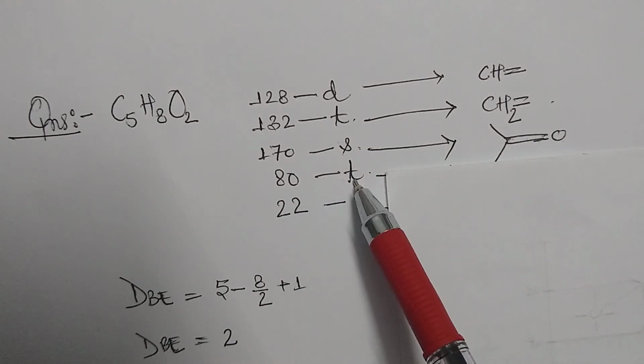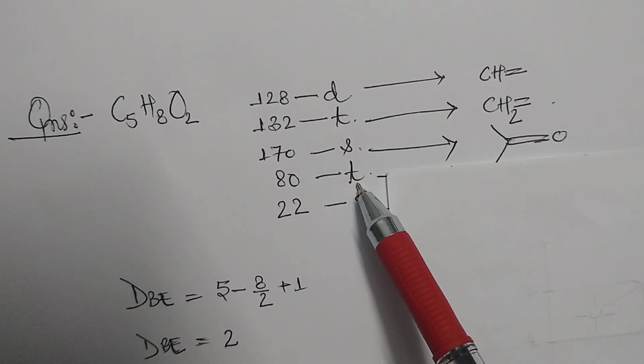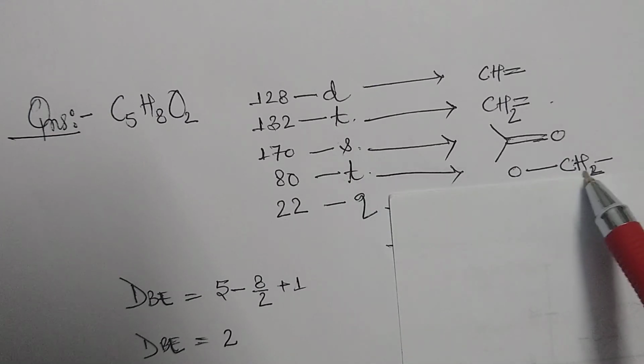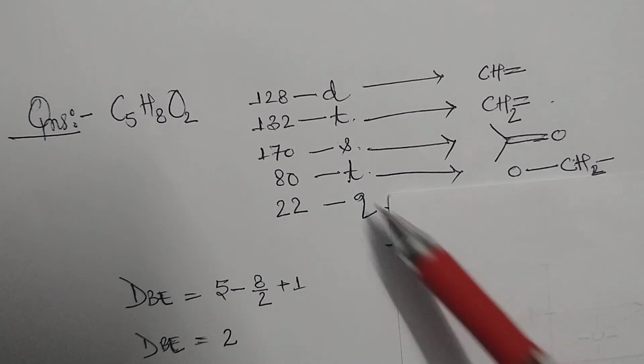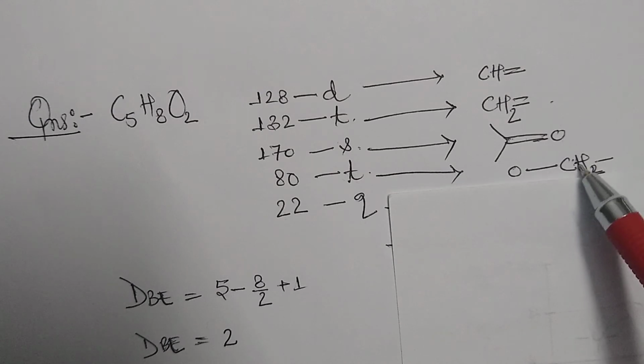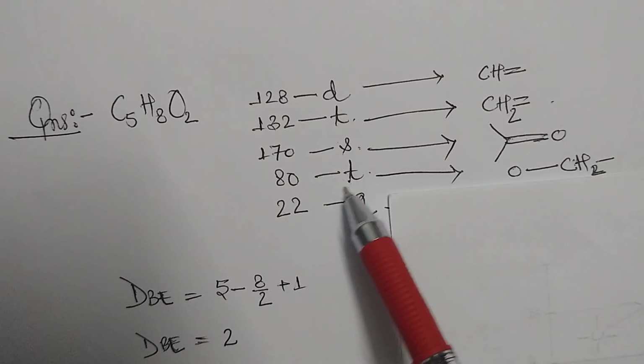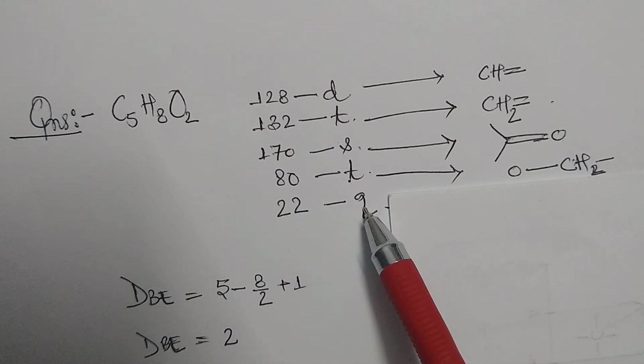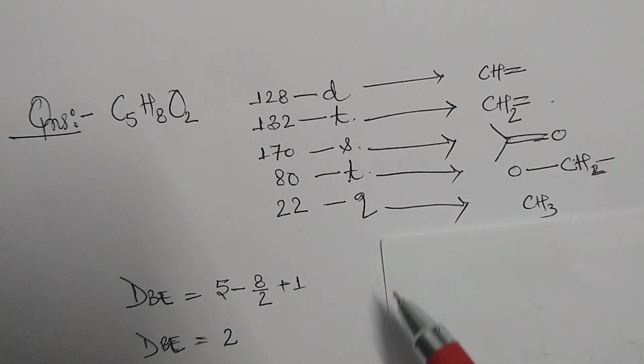And for 180 it is a triplet, so we will write 2 hydrogens to it, so we will write CH2. Since it is a triplet, it will couple with these 2 hydrogens and give a triplet signal. So 180 ppm it is, having an electronegative attachment to it. Likewise, 22 is a quartet, so it will be the CH3 group.